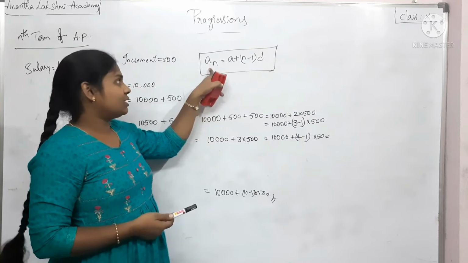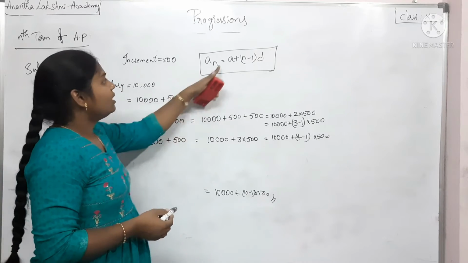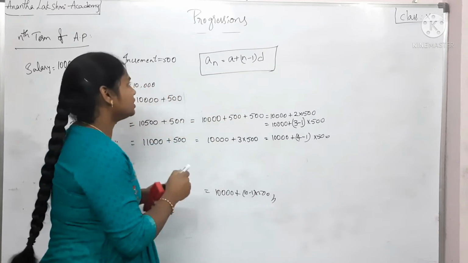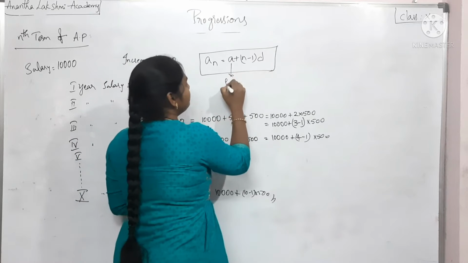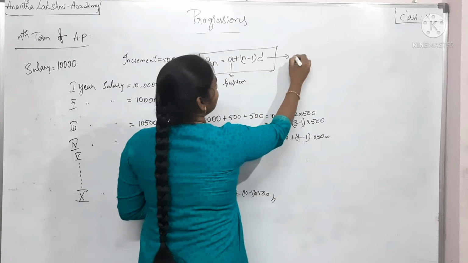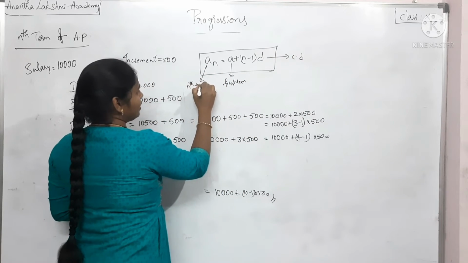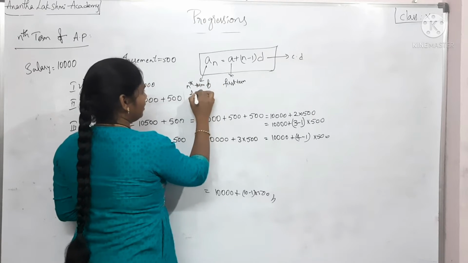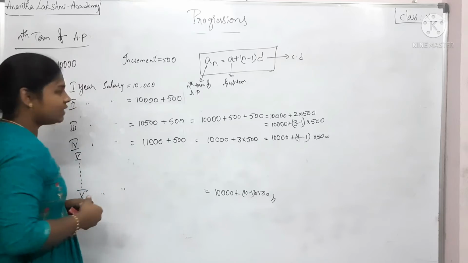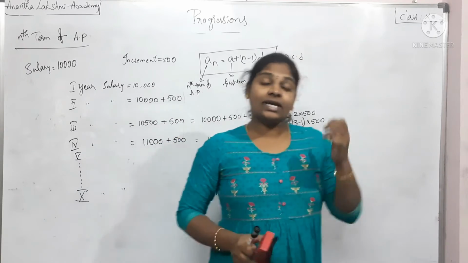The nth term of an arithmetic progression, denoted by an, is equal to a plus (n minus 1) into d. What is a? The first term of the arithmetic progression. d is the common difference. an is nothing but the nth term of the AP. So, clear?